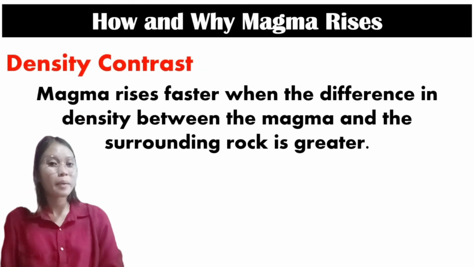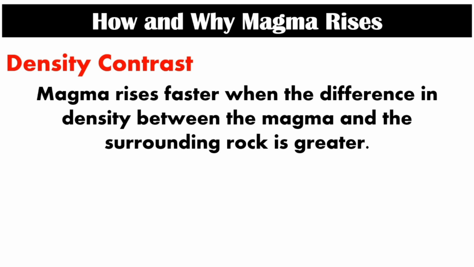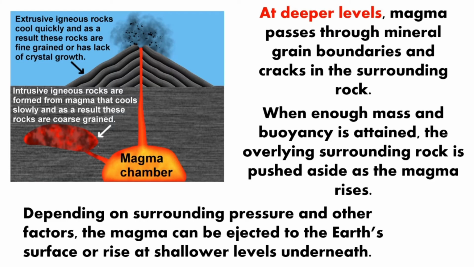So now let's identify why and how magma rises. Density contrast: magma rises faster when the difference in density between the magma and the surrounding rock is greater. At deeper levels, magma passes through mineral grain boundaries and cracks in the surrounding rock. When enough mass and buoyancy is attained, the overlying surrounding rock is pushed aside as the magma rises.